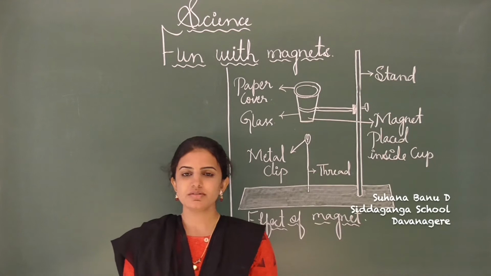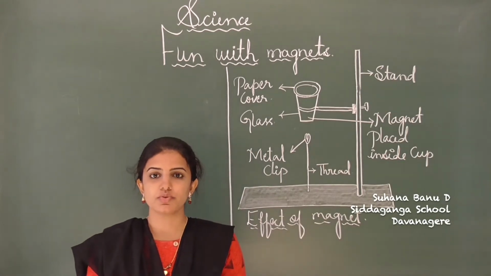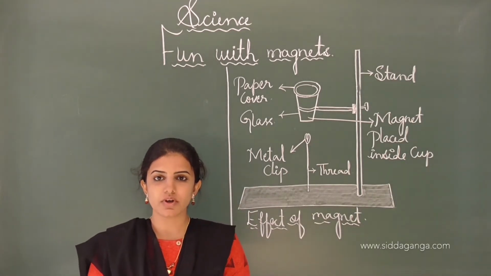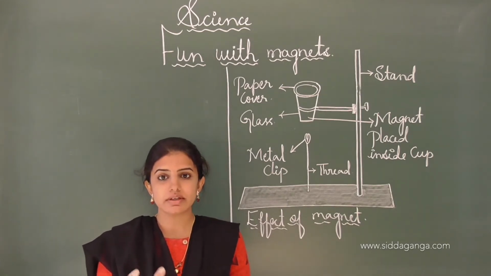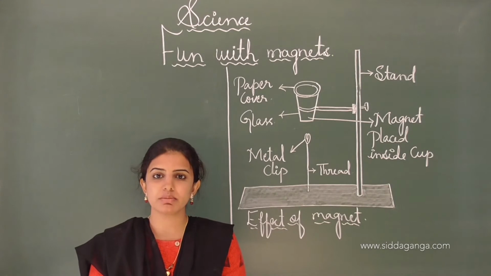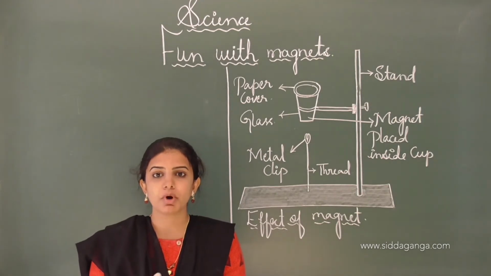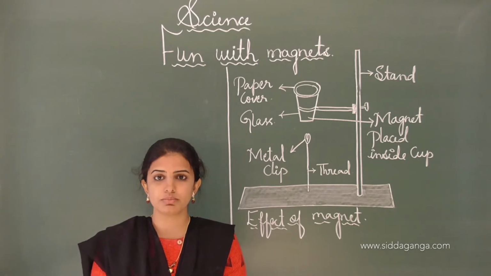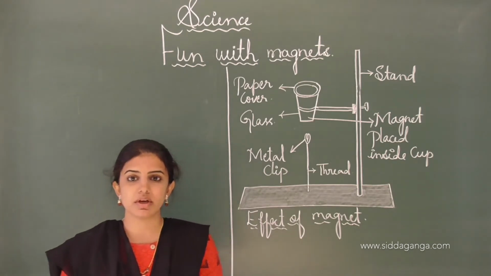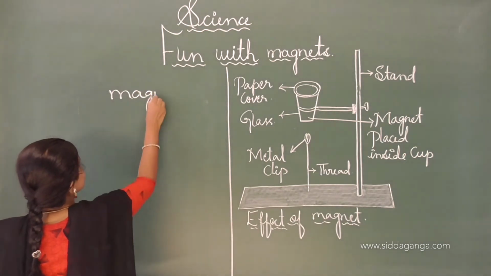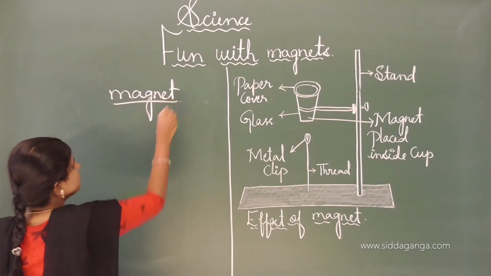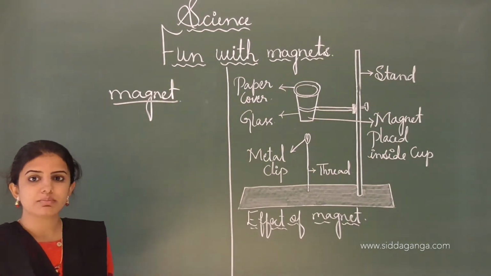Hello my dear students, welcome back to the classroom. We have been discussing the chapter Fun with Magnets. In the previous class we learned about the term magnet. A magnet is a substance which shows the property of attracting iron particles or iron objects towards itself. And we also learned about the history of the magnet.